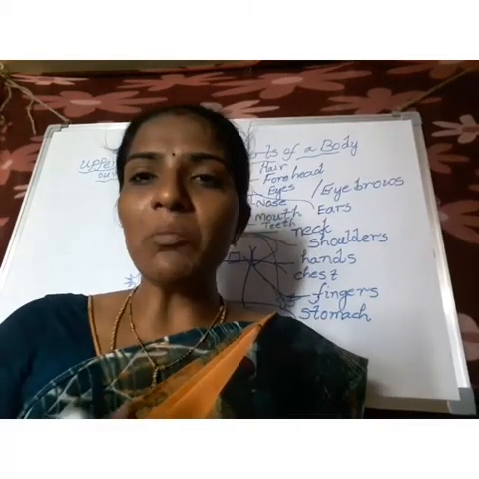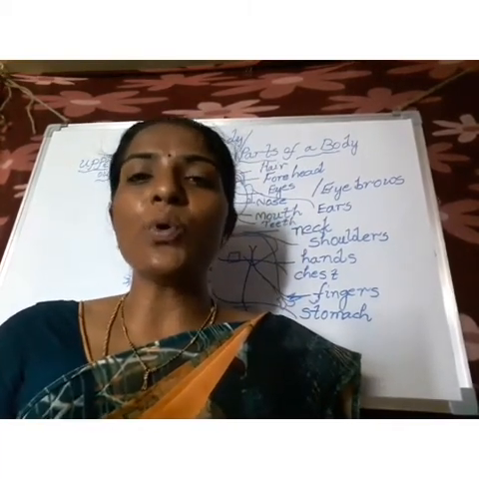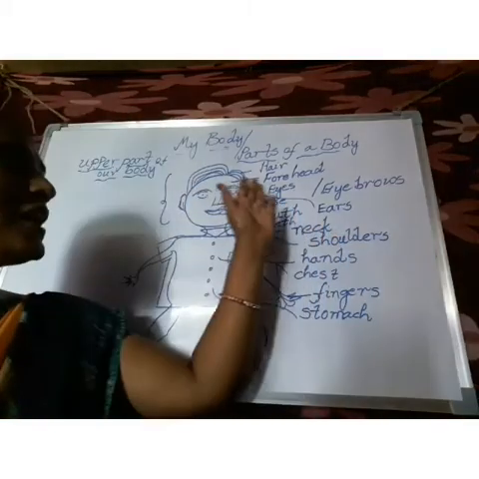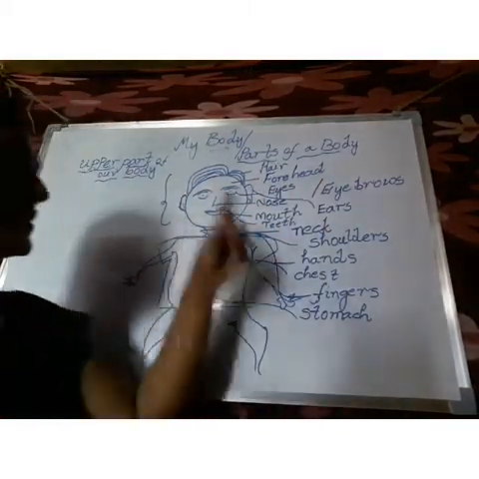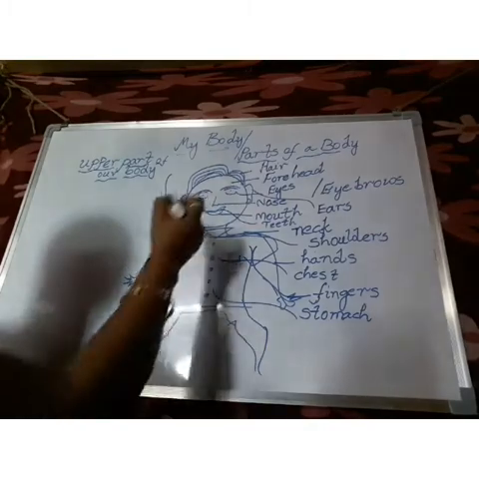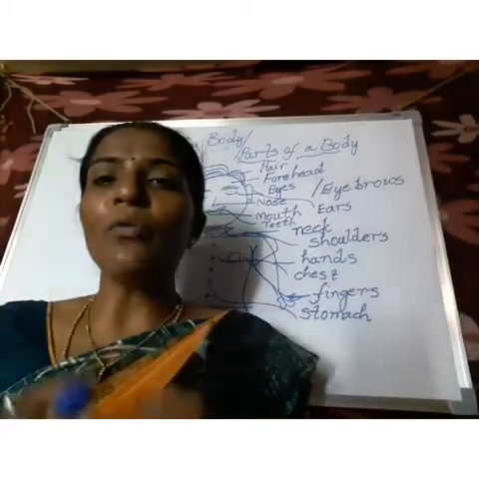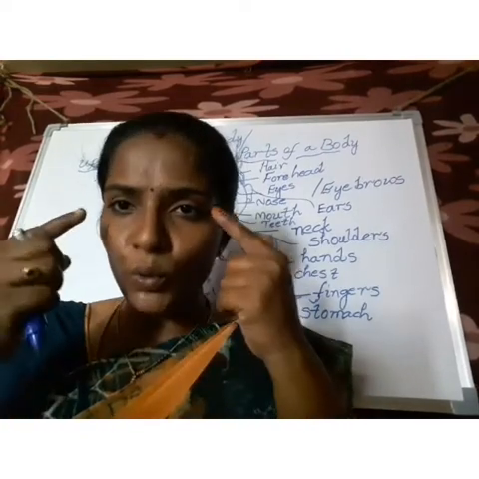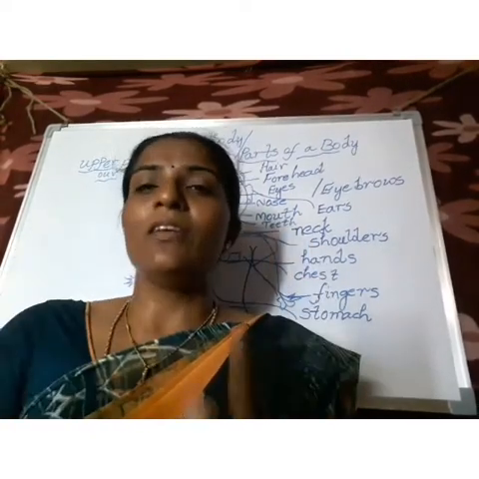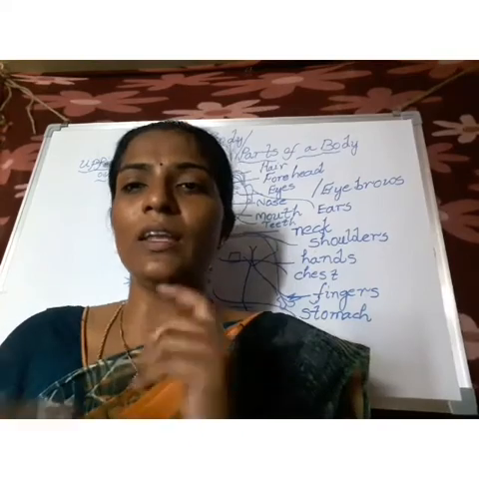Children, come on, we have to know about the different organs and their uses. Eyes are for seeing. If you want to see anything, whether it is a picture or real, we have to use only our eyes. And these are our ears.